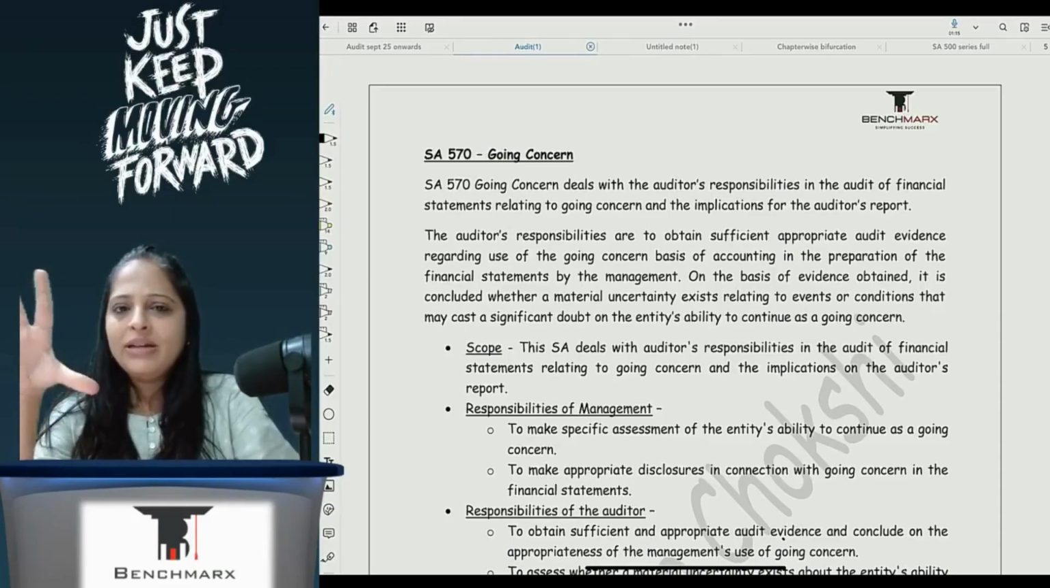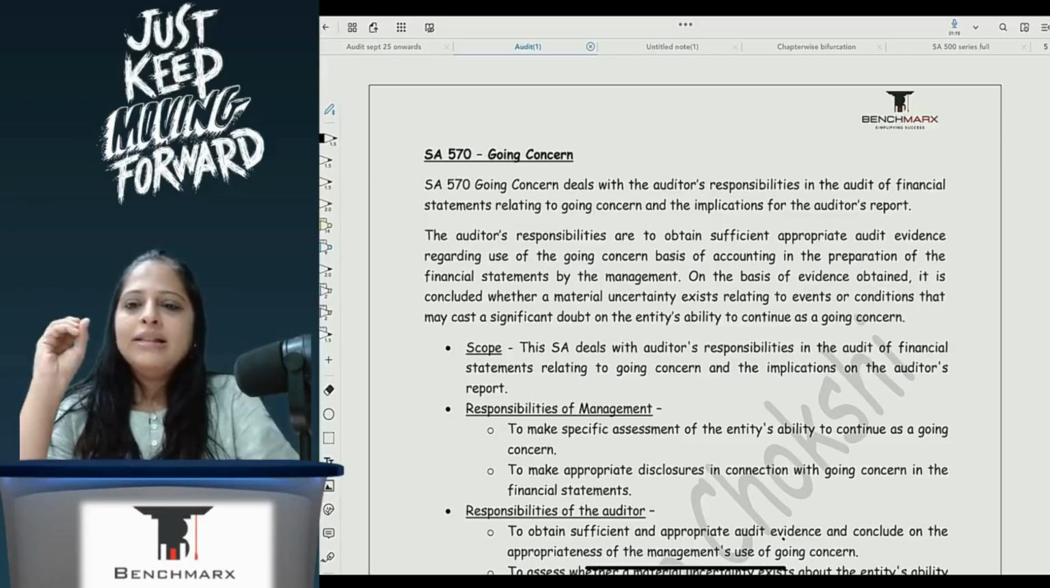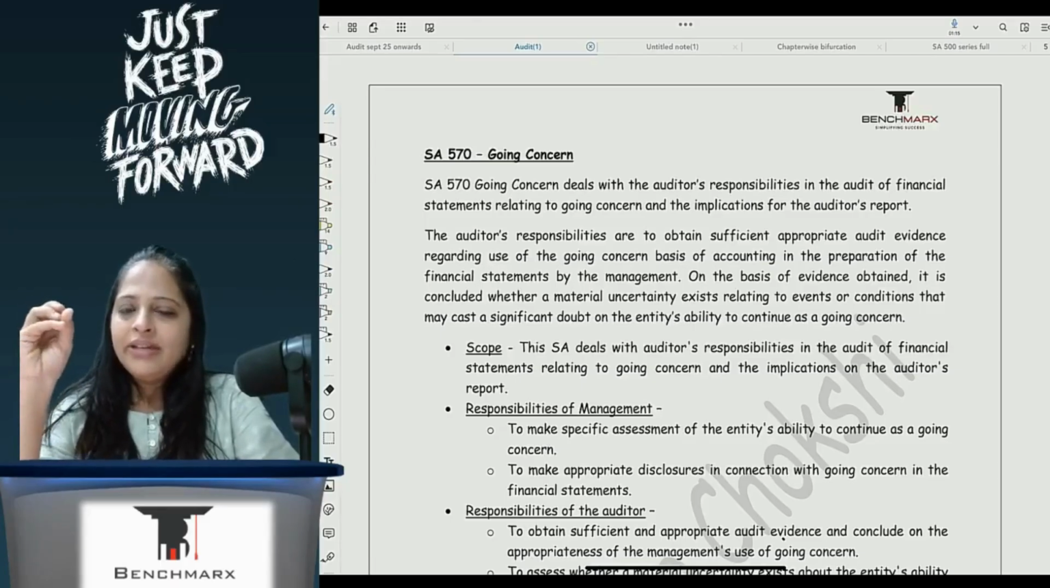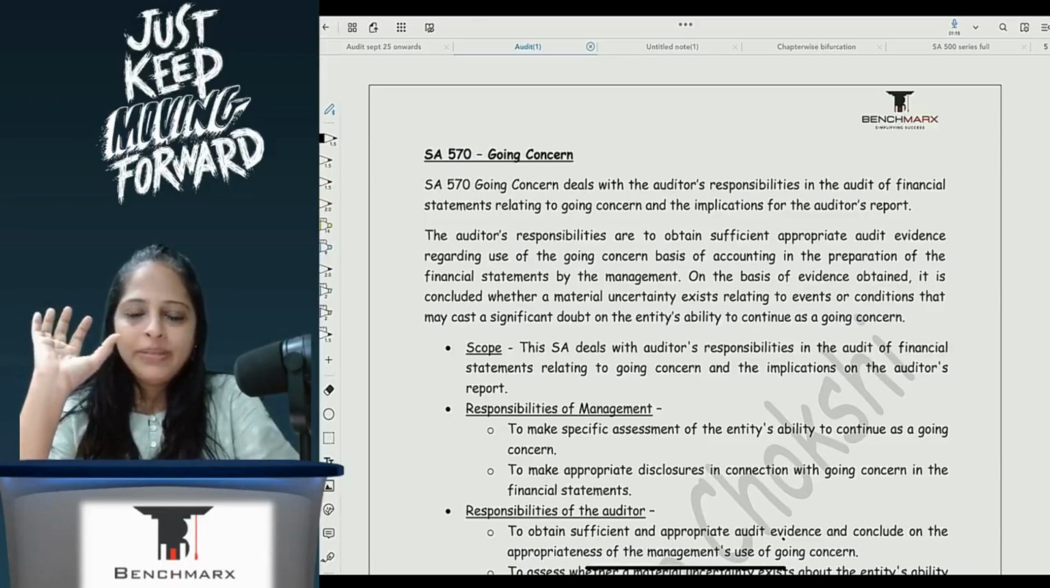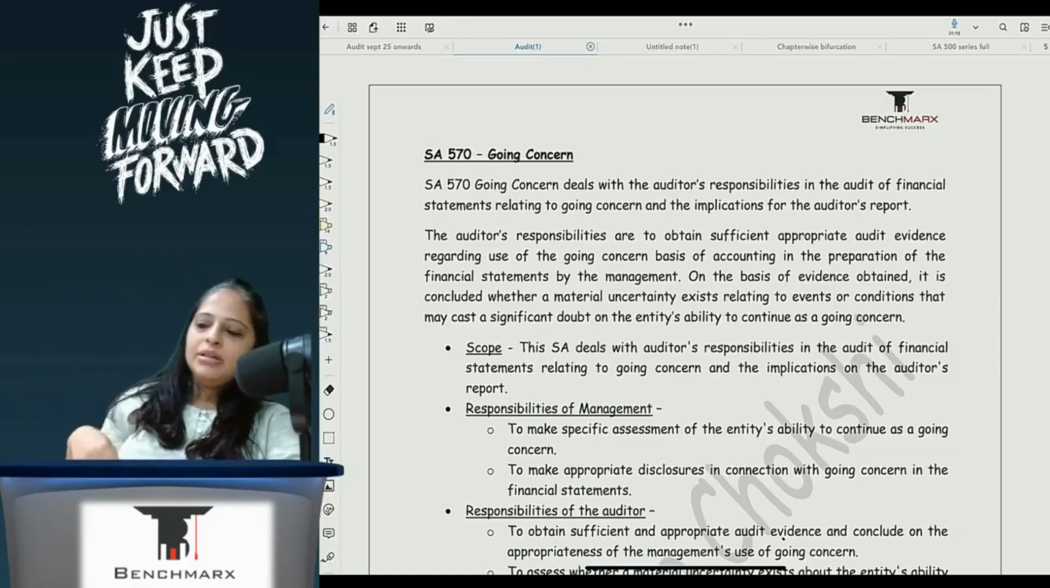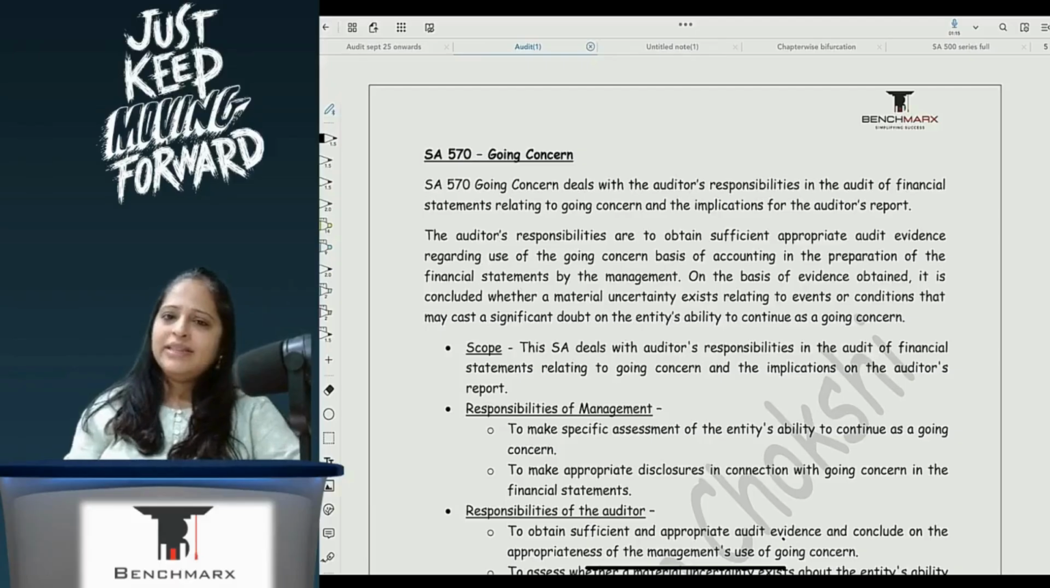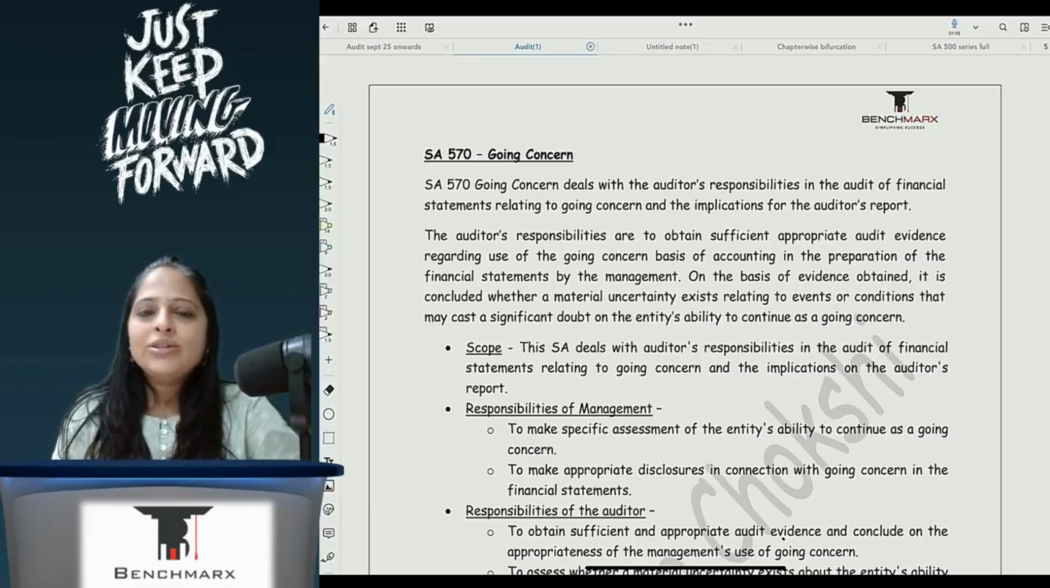We have studied all around in accounts that going concern is a very, very important thing for the company, and that every time the auditor, when he is giving the audit report, or the management giving the notes to accounts, they have to answer whether the company will be able to continue as a going concern or they will not be able to continue as a going concern. And it is a very, very important disclosure by the company that is required to be made.